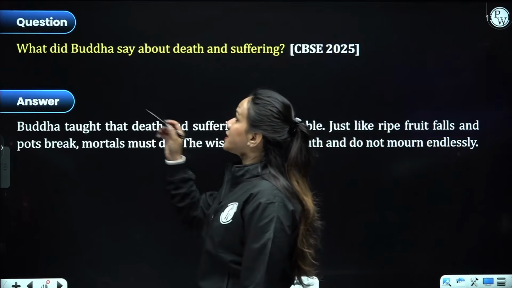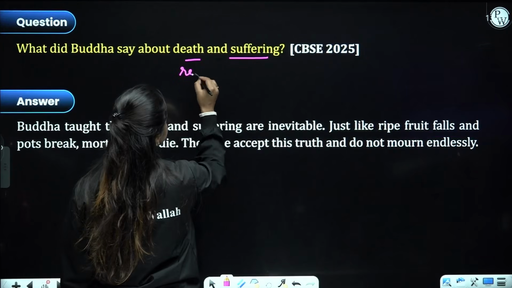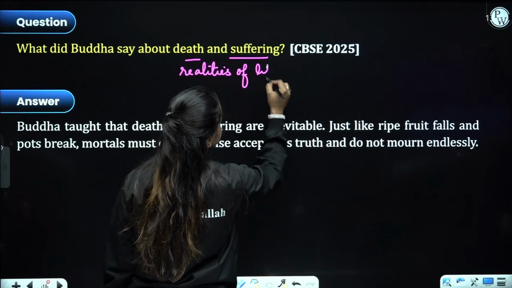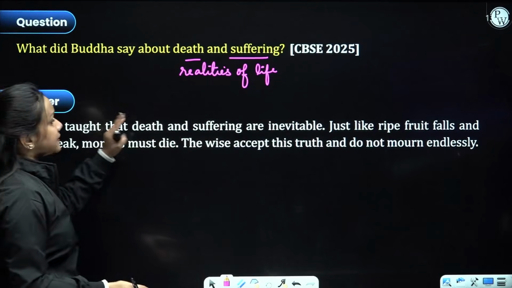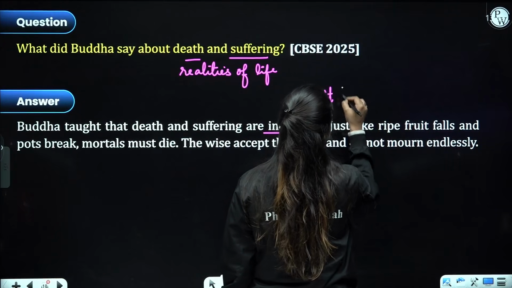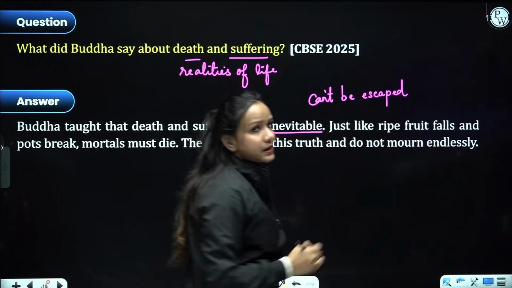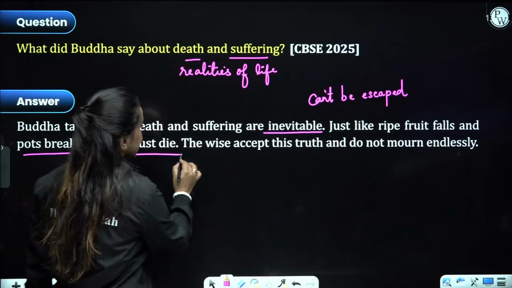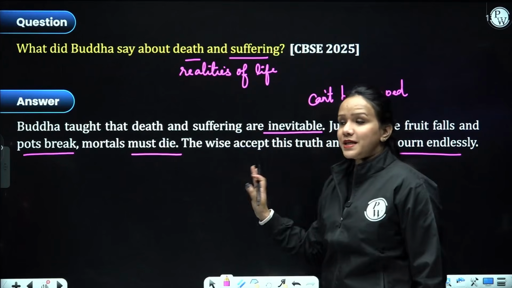So coming to our next question, what did Buddha say about death and suffering? These are the realities and one must deal with these. Buddha taught that death and suffering are inevitable, something that can't be escaped. Just like ripe fruits fall and pots break, mortals must die. The wise accept the truth and do not mourn endlessly. Right? So please be aware of all these things.